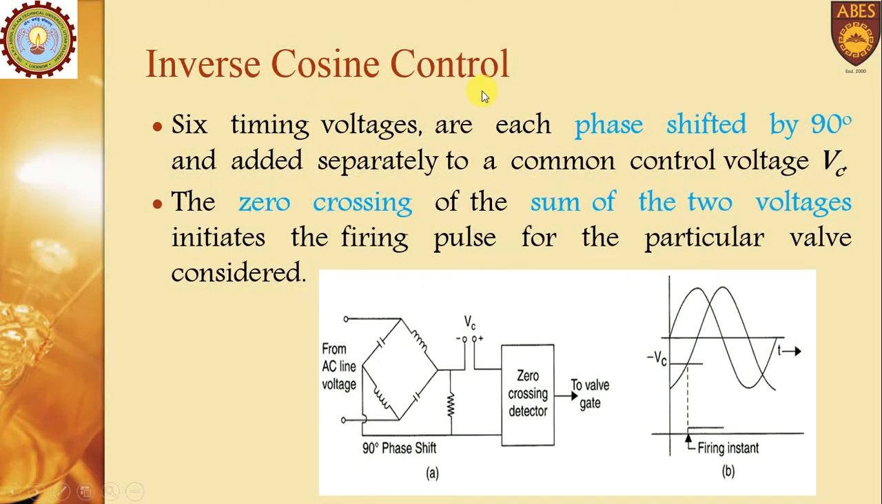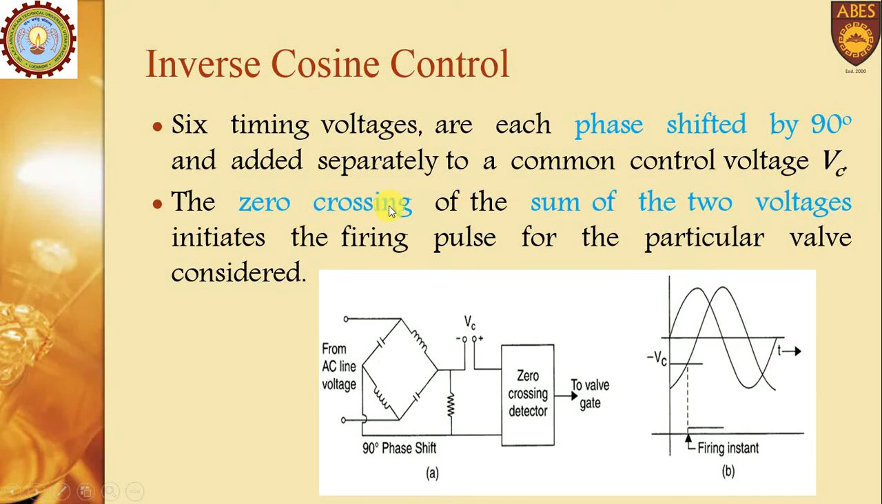Then another one is the inverse cosine control. In this, six timing voltages, each phase shifted by 90 degrees, are added separately to a common control voltage Vc. This is the figure. Two voltages are there and each is phase shifted by 90 degrees. Then the zero crossing of the sum of the two voltages: the gate pulse will be generated when the sum of these two voltages crosses zero. At this point, this voltage has a positive value and this voltage has a negative value, so the sum of these two voltages will be zero at this instant, and a gate pulse will generate.